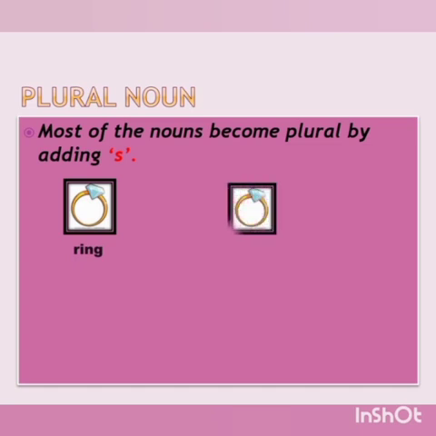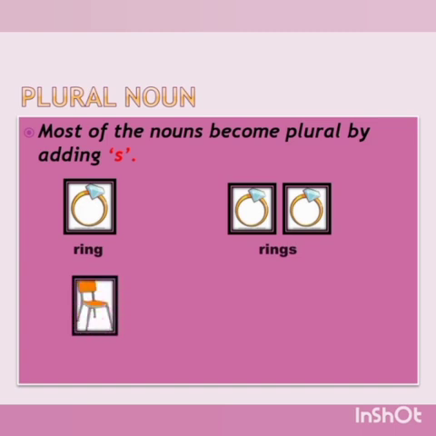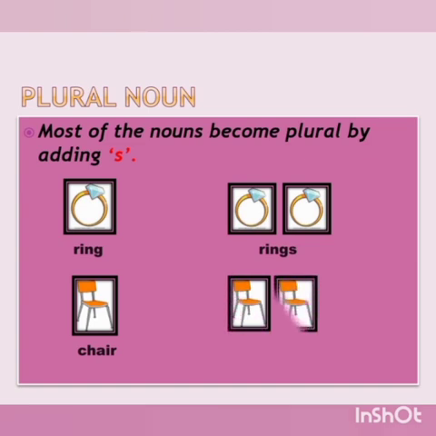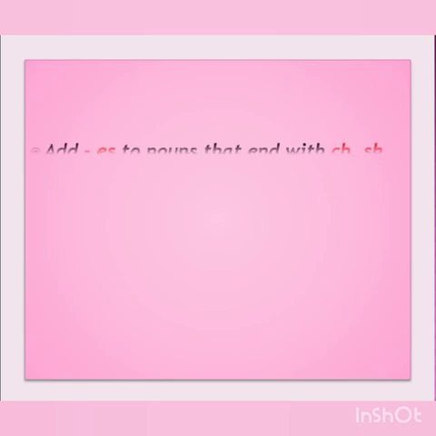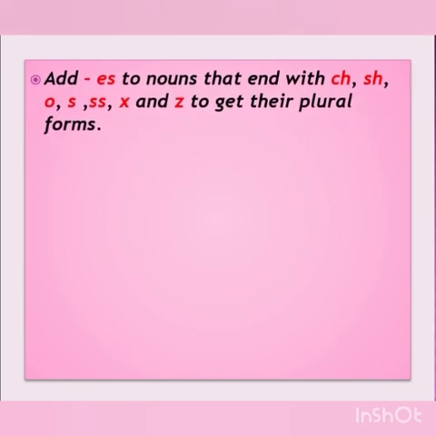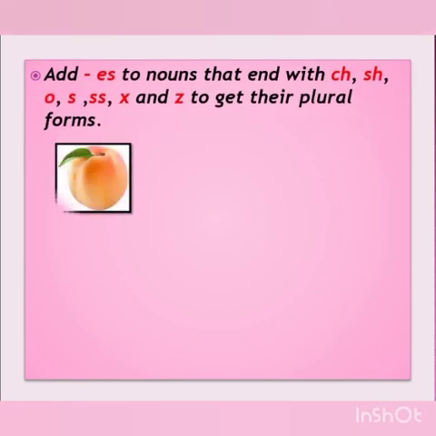One ring, two rings. How many chairs are there in your house? One chair or many chairs? Here we only add s. We add es to nouns that end with ch, sh, o, s, x and z to get their plural forms.